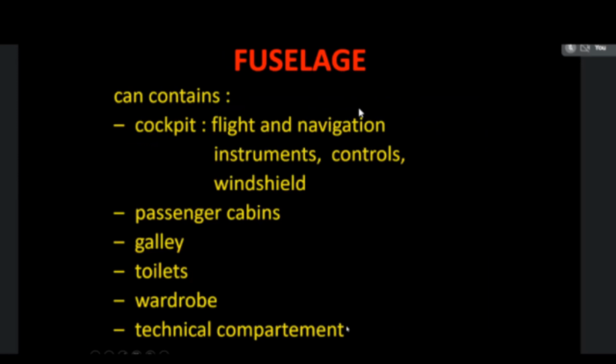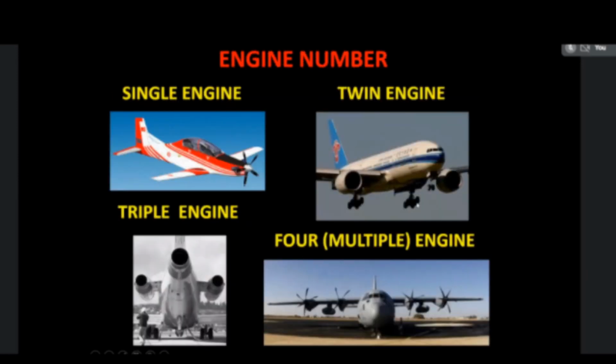So engines may be positioned in the bottom side, top side, or mid side, and engines may also differ according to the applications. There may be a single engine, or two engines, or three engines, or multiple engines used according to the applications. Normally in passenger aircraft, two engines are widely used.